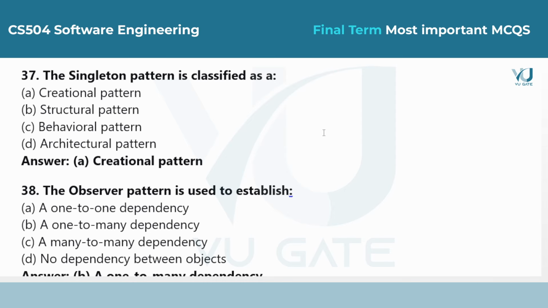Question 37. The singleton pattern is classified as. Answer is option A, a creational pattern. Creational patterns are about the best way to create objects. The singleton ensures that only one instance of a class is ever made.